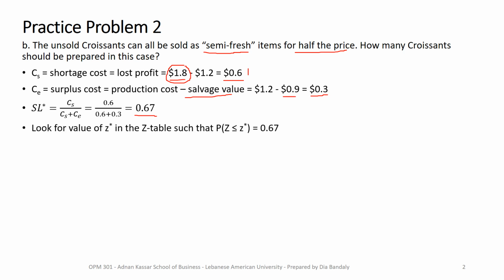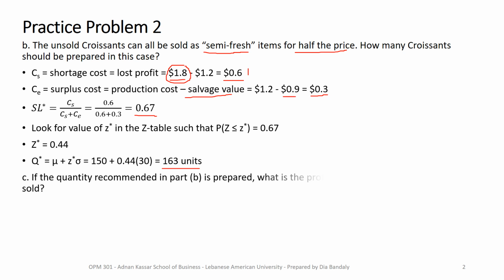Based on that, we need to find now the Z value. Again, we look in the Z table. I'm not going to show you again. By now, I'm sure you are familiar with it. And you find the value to be 0.44. Plugging this value in this formula, we get Q star to be 163 units. Okay, so that supports our theory that we came up with before we started our calculation.